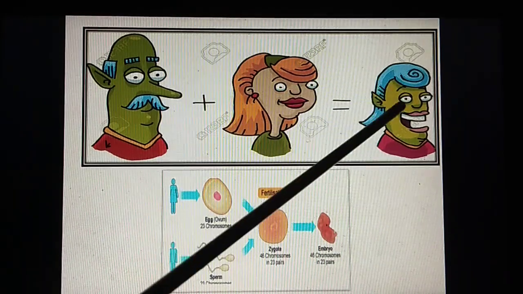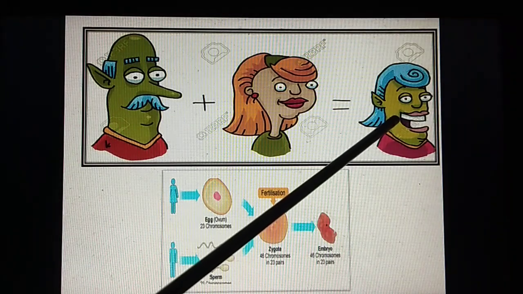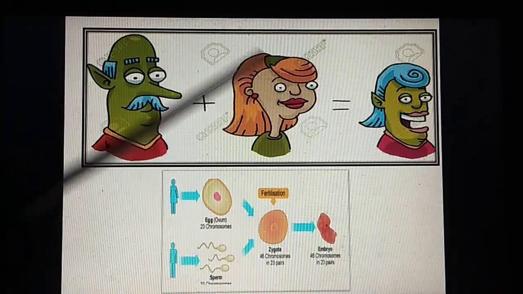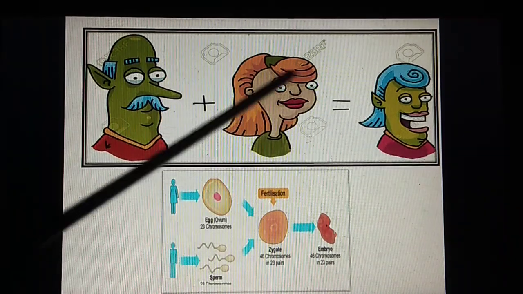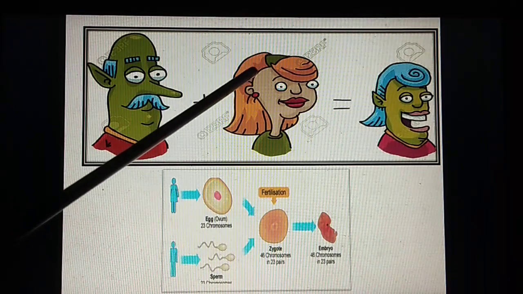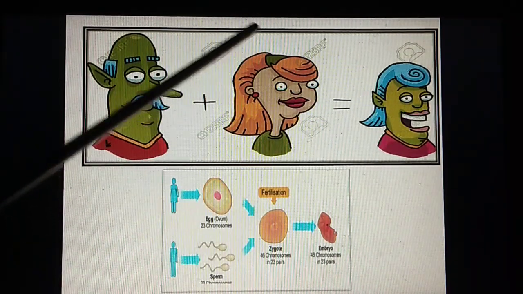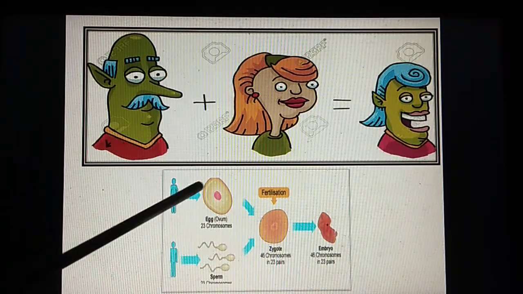But there is one particular feature, the skin color, that doesn't resemble any of the parents. Why is it so? Now, if we take this example that some of the characteristics are similar to our parents, it is only because of sexual reproduction.